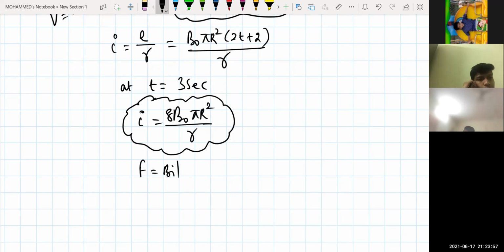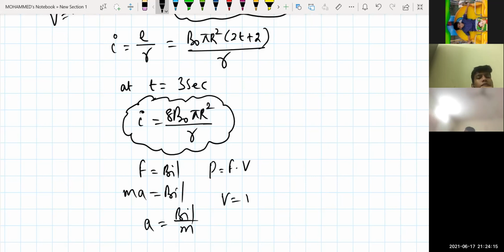If he has asked for force, I can directly substitute that value here. And if he's asking the power, P is equal to F into V, I can also calculate. How do you calculate the velocity? F is equal to M into A, I can take. This one is BIL. So I can get acceleration from that, BIL divided by M. I can even get the velocity, V is equal to U plus AT. Initial velocity will be 0. So V is equal to BIL divided by M into T.